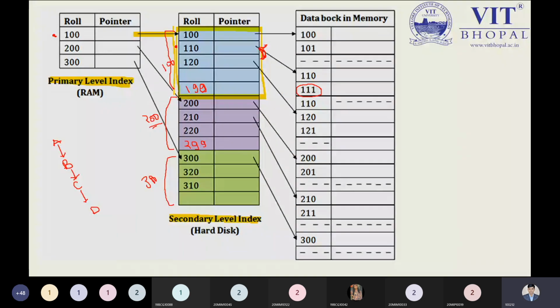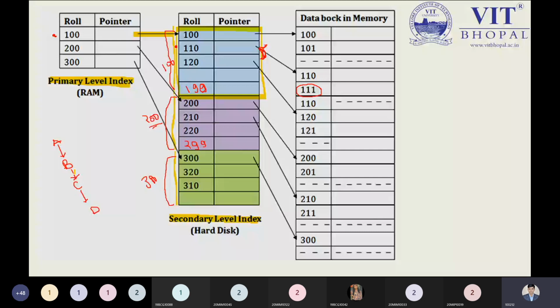The same thing will happen with 200 to 299, then 300 to 399, and so on. This is what the secondary level indexing represents. In this case we are expanding our indexing level. And now see, we can't take 200 inside the 100 to 199 range, because the starting index in the primary was 200.